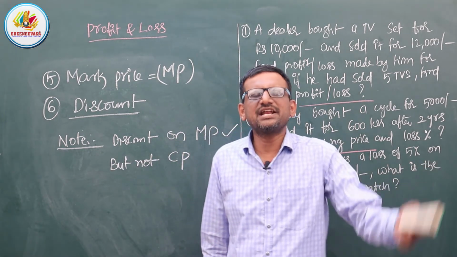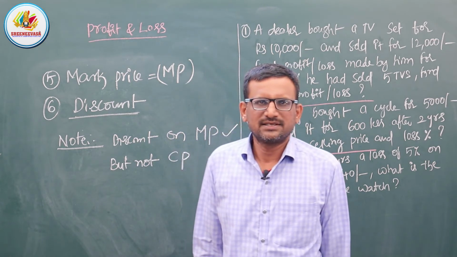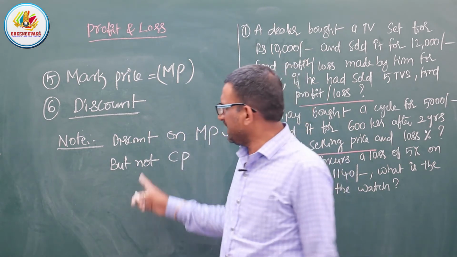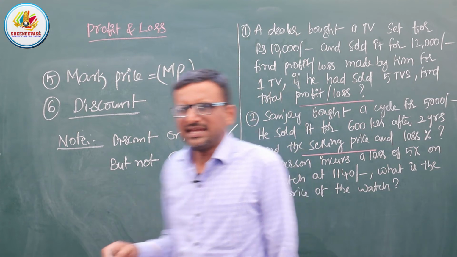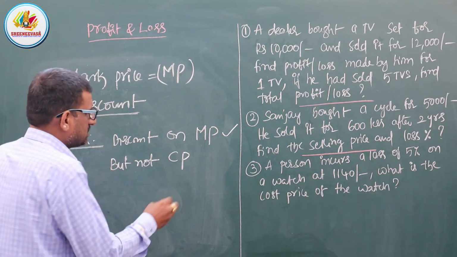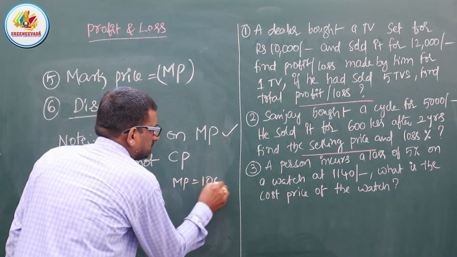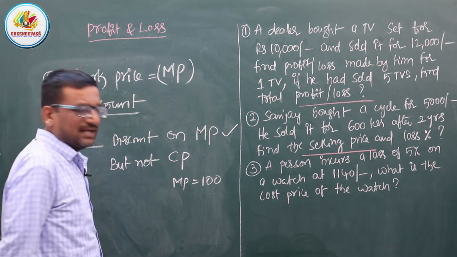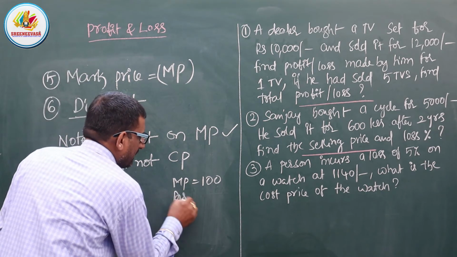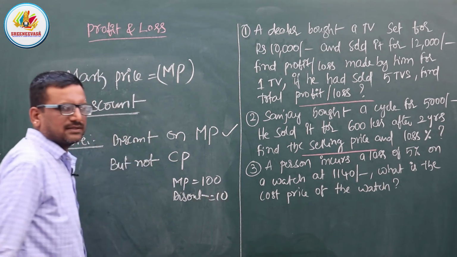That's why generally everybody gives discounts on any kind of product. Okay? But suppose the product has a mark price of 100, and he gives a discount of 10 rupees.